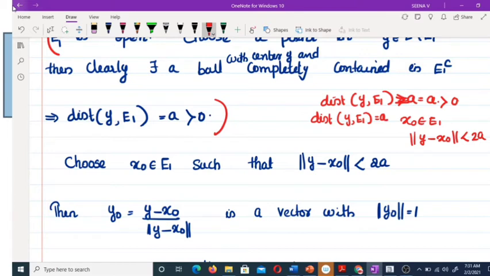We can choose like this. This must be at least a. Choose some x naught belongs to E1 such that norm of y minus x naught is strictly less than 2a.